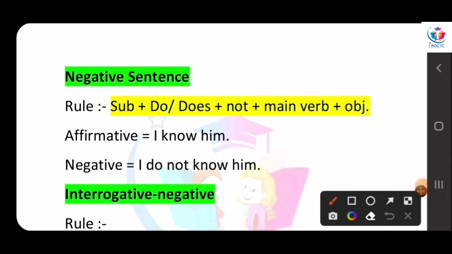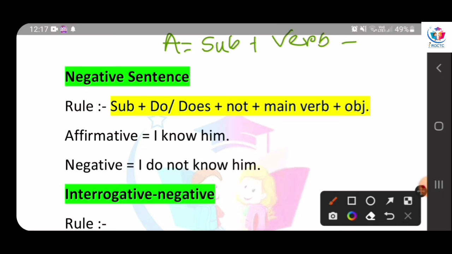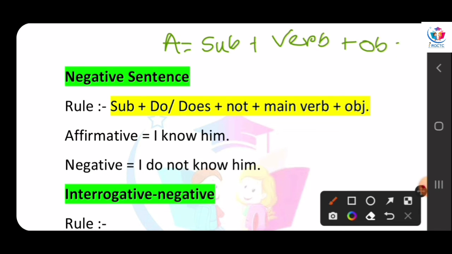Remember the rule of affirmative sentence, that is subject plus verb plus object, right? In the negative sentence, subject, main verb and object are present. In between subject and main verb, we insert do or does according to the subject, and not. Okay? Let's see our example.